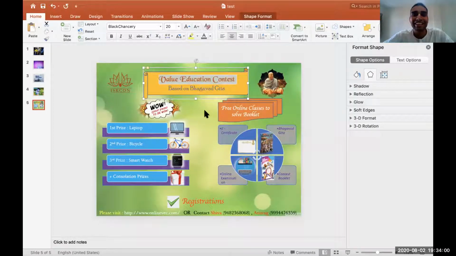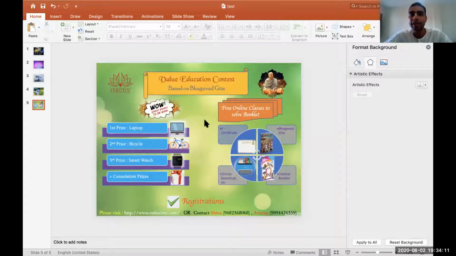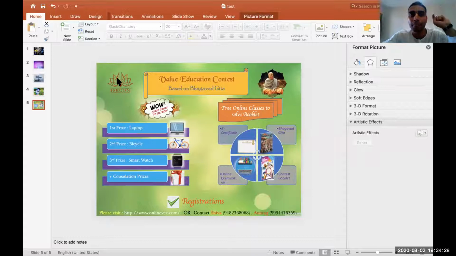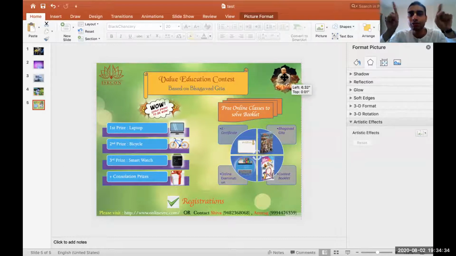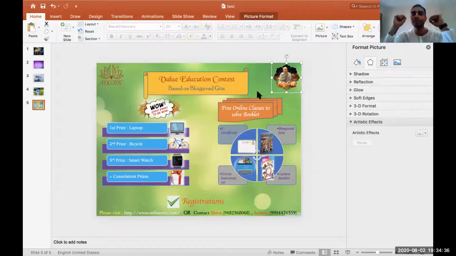Yes, Praji. So, Value Education Contest based on Bhagavad Gita. Wow, great prizes to be won. This is also very nice. Only thing is, this is very nice in information, like it is giving very good information. It is information based, not eye catchy, right? No, it will become eye catching also, Praji. Only few things we have to change. First of all, ISKCON logo can be in the corner, like that. And then Srila Prabhupada photo also in corner and should be little small. It should be of the same size as logo of ISKCON, like that.